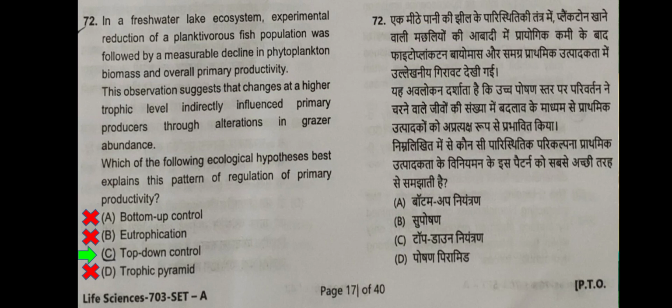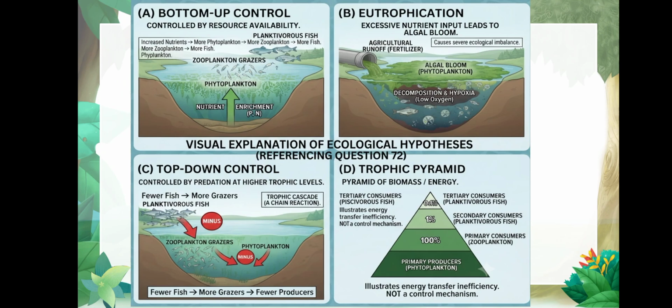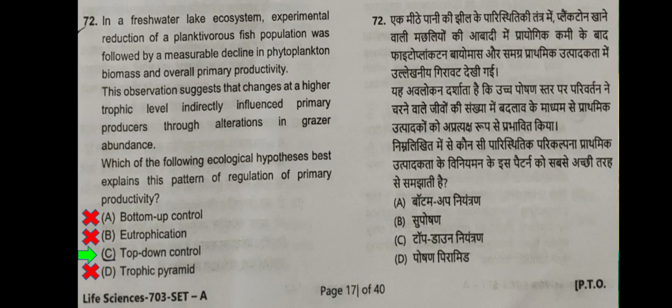So here the correct option is top down control, isn't it? In a freshwater lake ecosystem, experimental reduction of planktivorous fish population was followed by a measurable decline in phytoplankton biomass and overall primary productivity. Here is all the explanation, isn't it? The observation suggests that changes at a higher trophic level indirectly influence primary producers through alteration in grazer abundance.